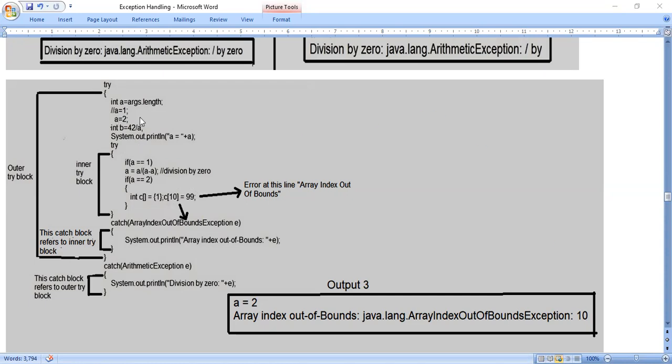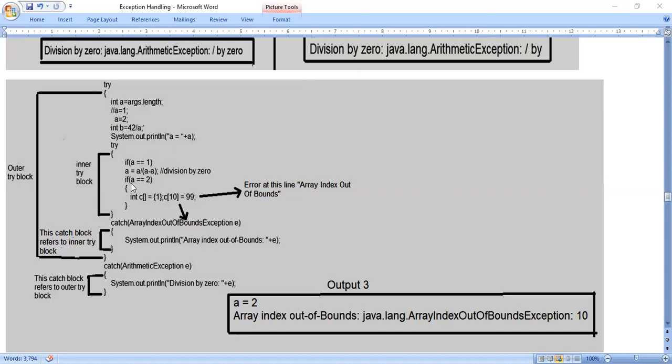So assume a is equal to 2. If a is equal to 2, int b equals 42 by a, 42 by 2, division will happen without error. So a value will be printed. It comes inside the inner try block. In the inner try block, first it will check if a is equal to 1. Now a value is 2, 2 equals 1 is false. So if the condition is false, the statement immediately after the if condition will not execute. So a equal to a by a minus a will not execute.